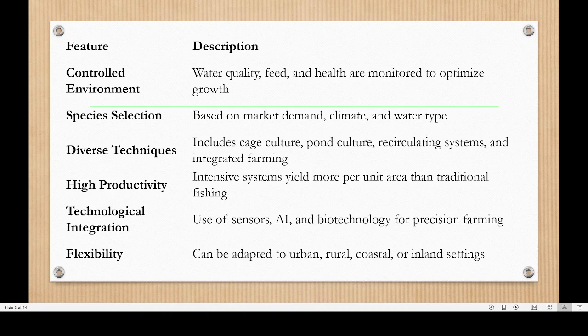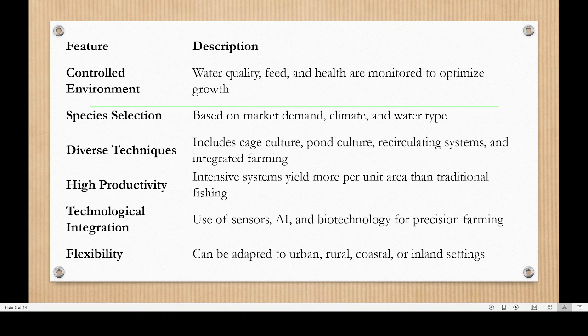Like if you go to the Vaikam area, there are a lot of areas where backwaters or lakes are there, and these lakes are very ideal for rearing fish. So there we can use this kind of floating cage culture. Then high productivity. If we give them a good lot of fish feed, there will be increased productivity. That is, more fish can be cultivated from a limited area.